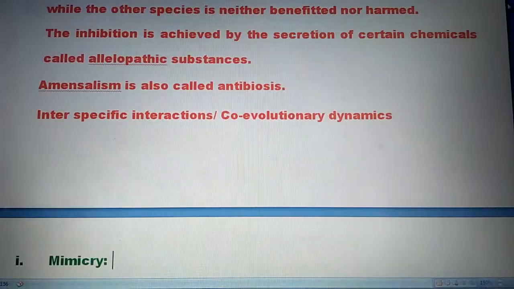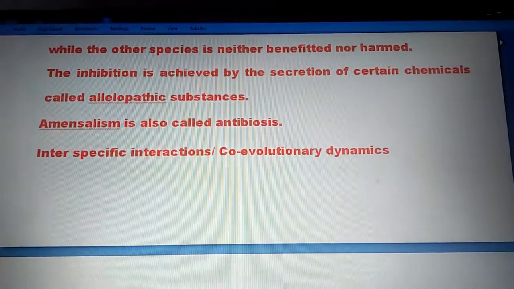Interspecific interaction or co-evolutionary dynamics.